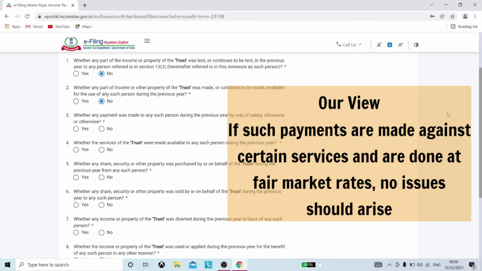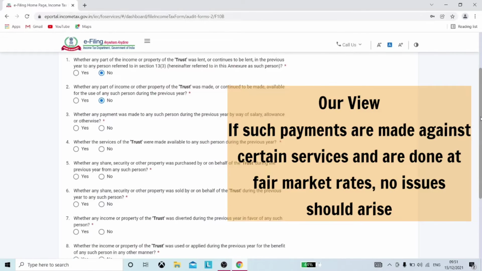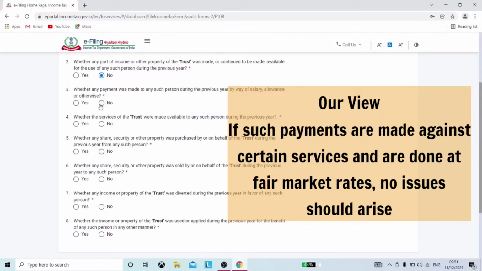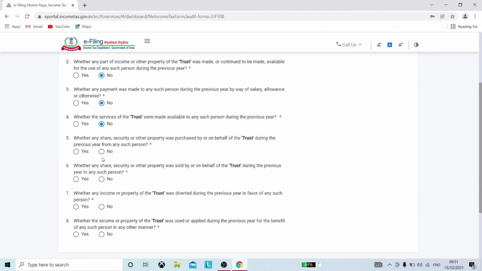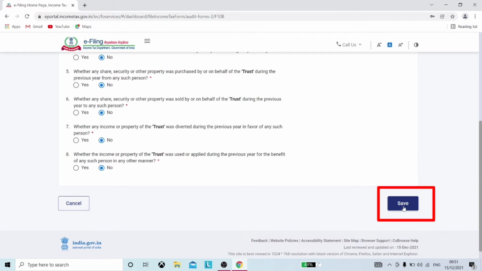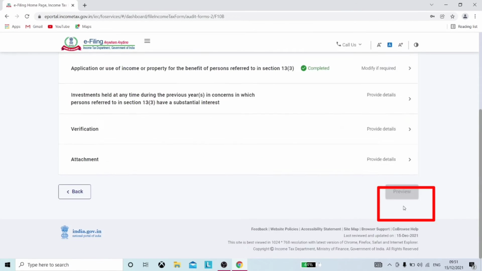However, we are of the opinion that if such payments are made against certain services and are done at fair market rates, no issues should arise, but the disclosure needs to be given. For the time being, let's select no for each point. Don't forget to click on save.